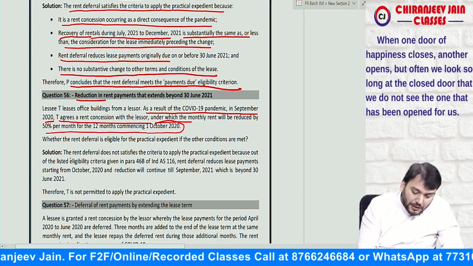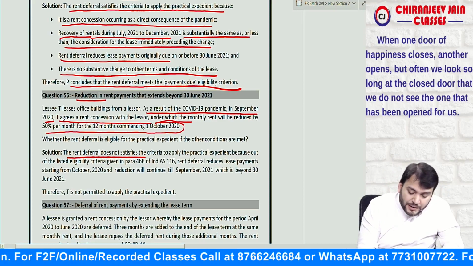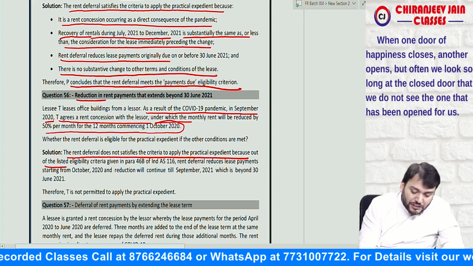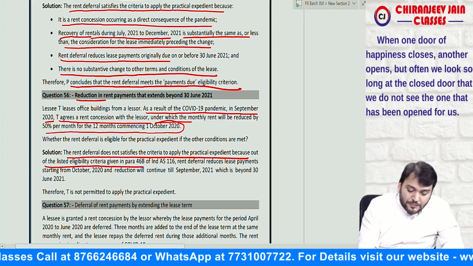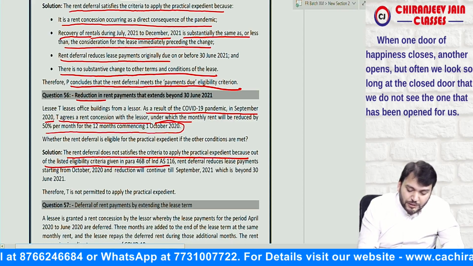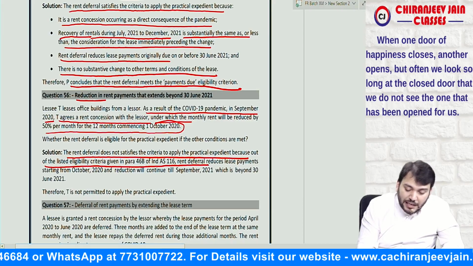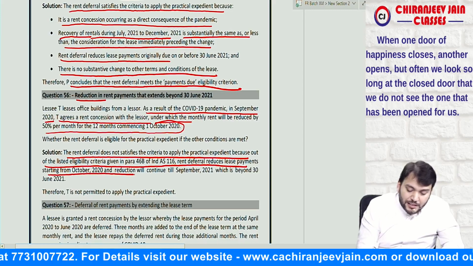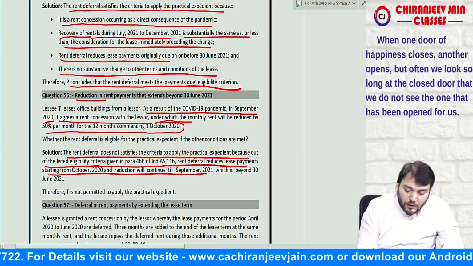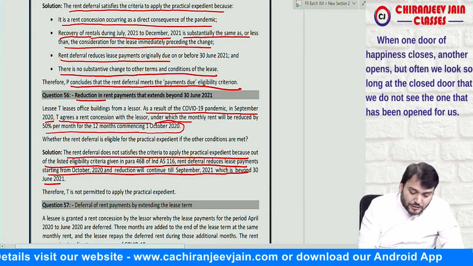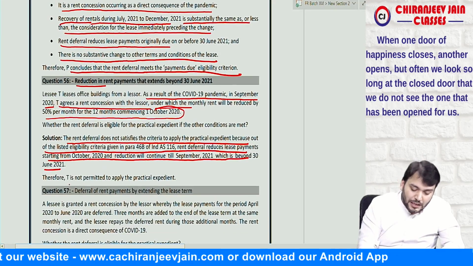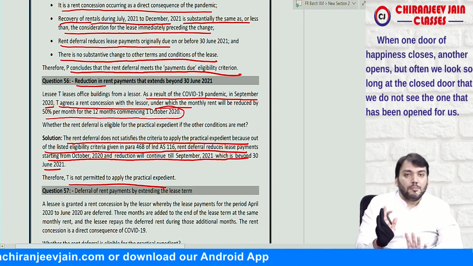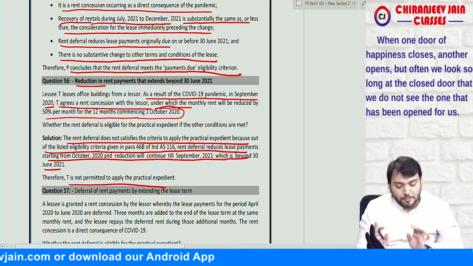Now what they have given: the rent deferral does not satisfy the criteria to apply the practical expedient because, out of the listed eligibility criteria given in para 46B of Ind AS 116, the reduction in lease payment starts from October 2020 and will continue till September 2021, which is beyond June 2021. Therefore, it is not permitted to apply the practical expedient, and this will be considered as a modification.